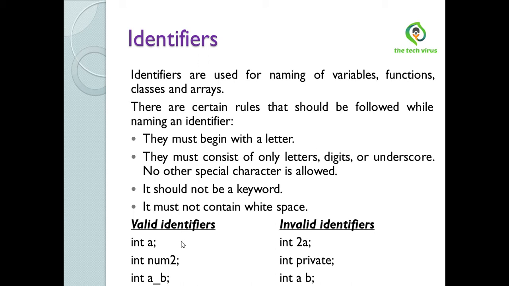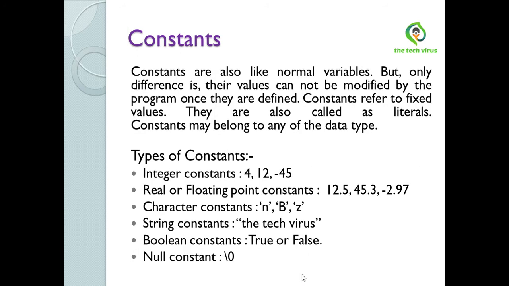These are some examples of valid identifiers, and here are some examples of invalid identifiers. Here 2 is invalid. Why? Because they must begin with a letter, but this identifier begins with a digit, so it is invalid. Here int private, why is it invalid? Because it should not be a keyword, but private is a keyword in C#. Here this is also invalid because it must not contain white space, but between A and B there is a white space.